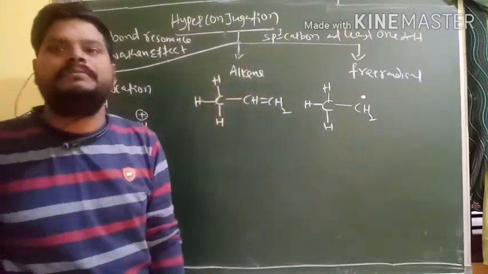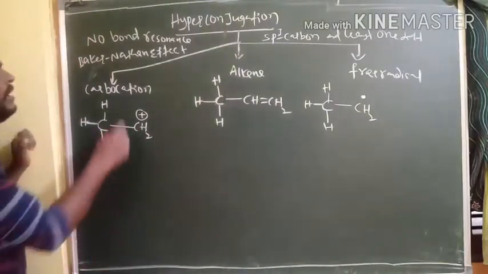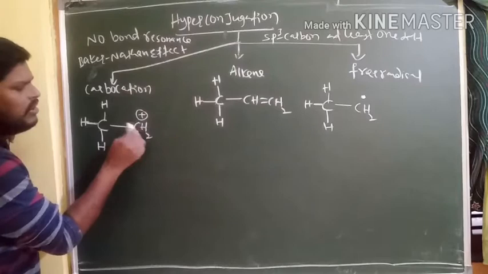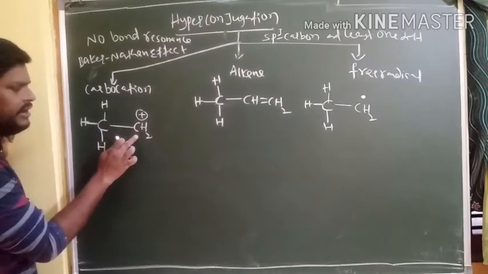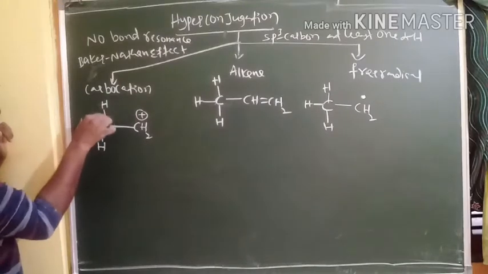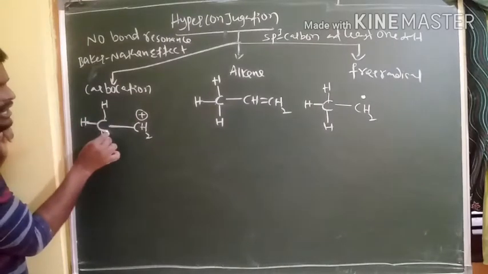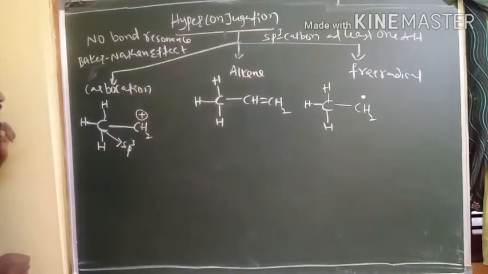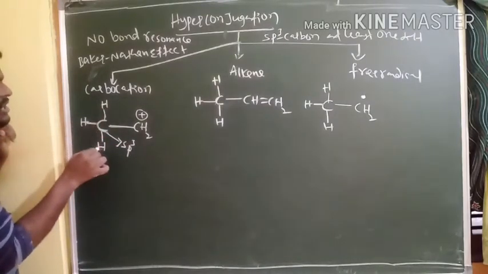Take the carbocation here, CH2 with a positive charge on this carbon, that's why it is called a carbocation. This carbocation is connected with this carbon. Yes, it is a saturated carbon, that's why it is called an sp3 carbon, and it has three alpha hydrogen atoms.